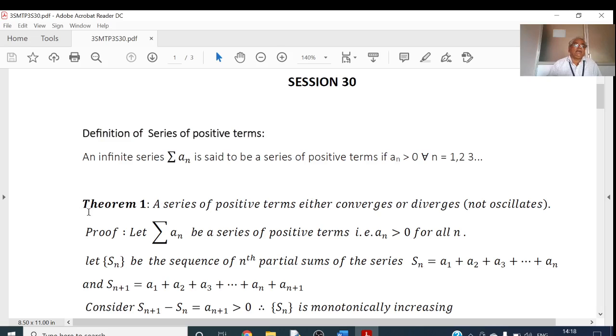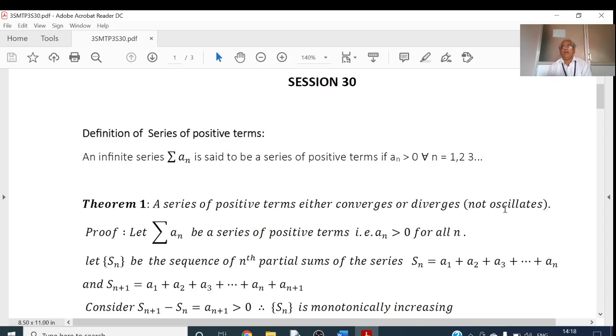One theorem is there. This is the theorem. A series of positive terms either converges or diverges. That means a series of positive terms can never be oscillatory. That is the meaning. Now, in sequences, we have studied monotonic sequences, and two types of monotonic sequences are there. One is monotonically increasing sequence, and the second one is monotonically decreasing sequence.